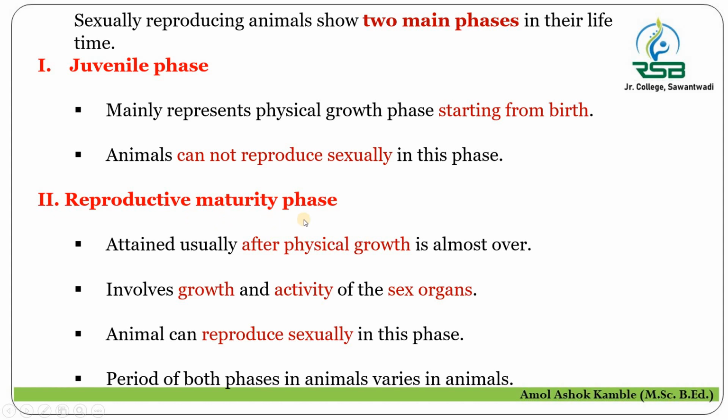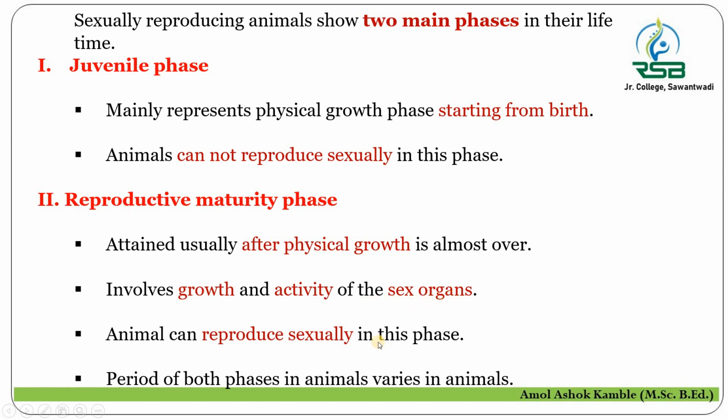In the reproductive maturity phase, that organism or animal attains sexual maturity. And this sexual maturity comes after the completion of physical growth. When the physical growth is over, then the reproductive maturity phase starts. And this phase involves the growth and activity of the sex organs in that animal.